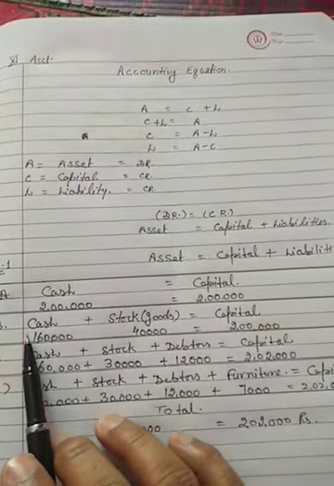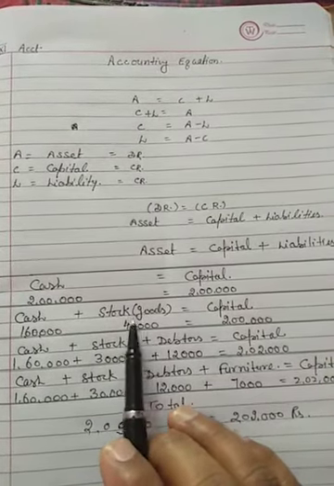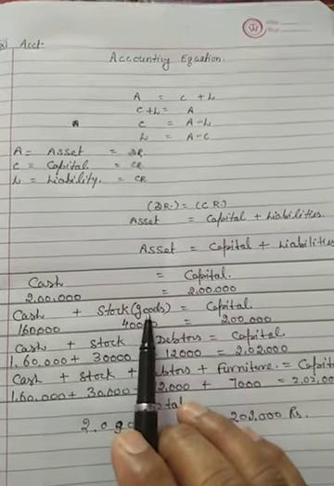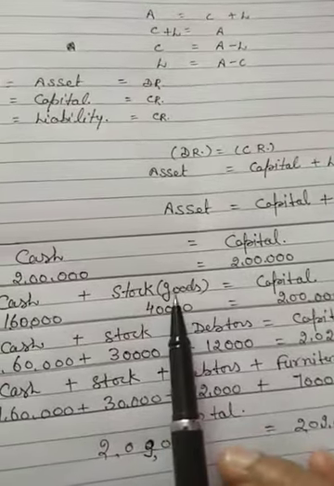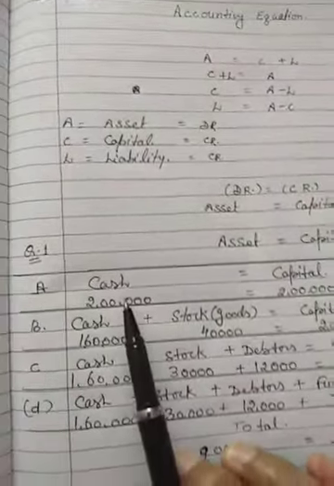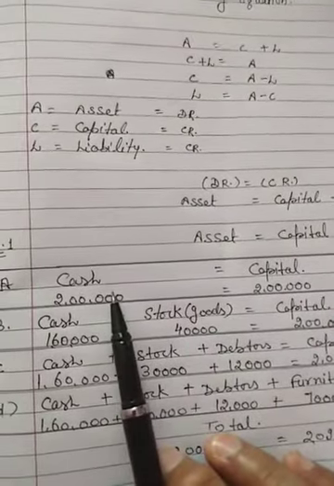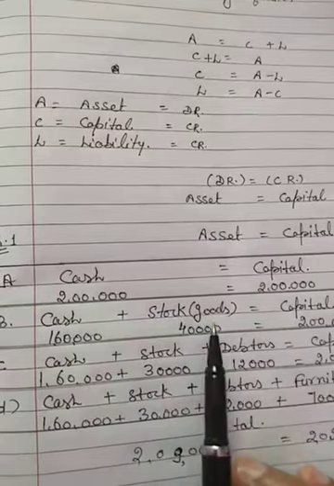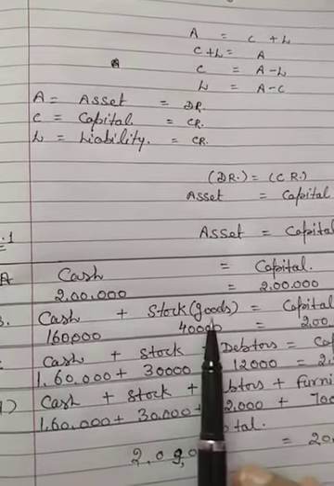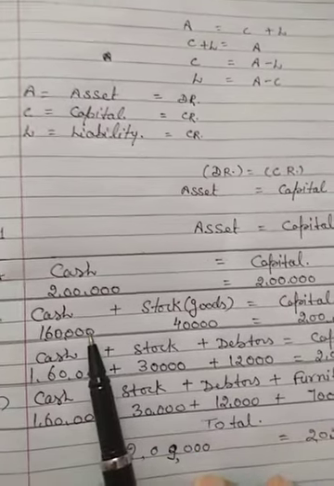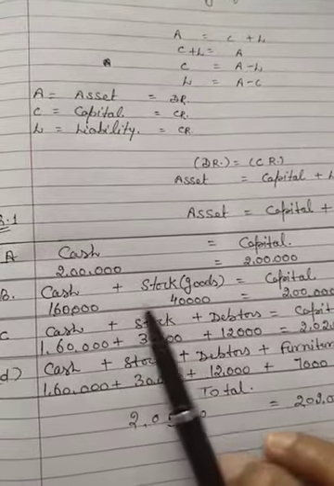Second step is goods purchased for cash, 40,000 rupees. Goods means stock, not sold. It is purchased but not sold. Stock is asset. Second asset is stock. Earlier we had only one asset. Now we have two assets, cash and stock. Cash was 2 lakh rupees, out of which 40,000 of goods are purchased. Now cash is decreased by 40,000, so it is now 1,60,000 and there is no change in the capital. So goods purchase for cash.